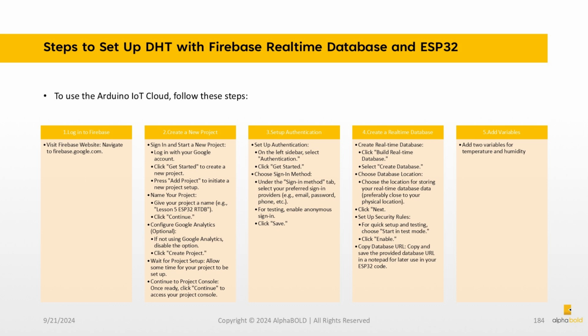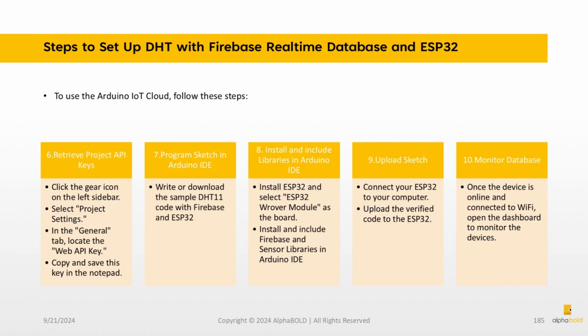5. Add variables. Add 2 variables for temperature and humidity. 6. Retrieve project API keys. Click the gear icon on the left sidebar. Select Project Settings. In the General tab, locate the Web API key. Copy and save this key in the Notepad. 7. Program the sketch in Arduino IDE. Write or download the sample DHT11 code with Firebase and ESP32.